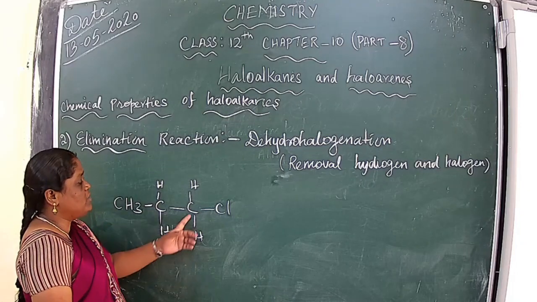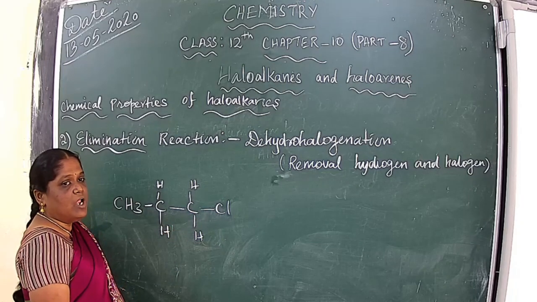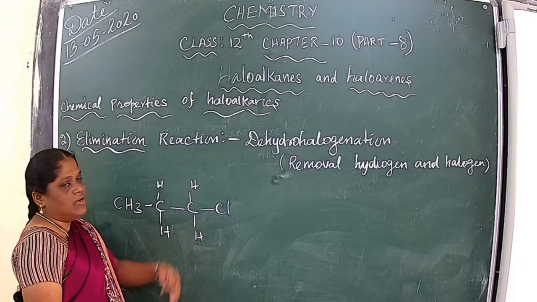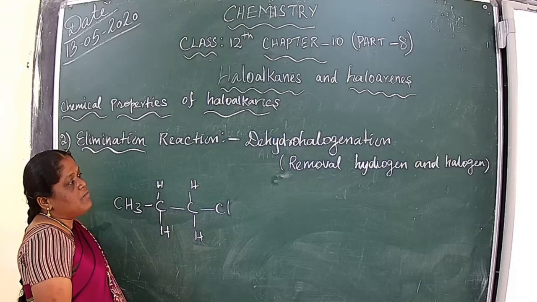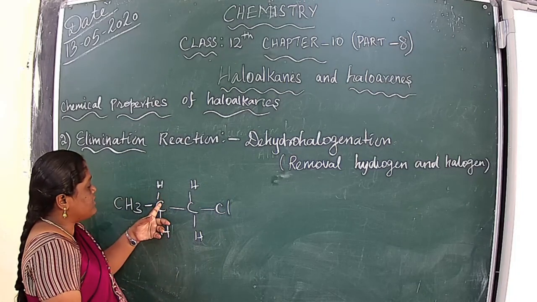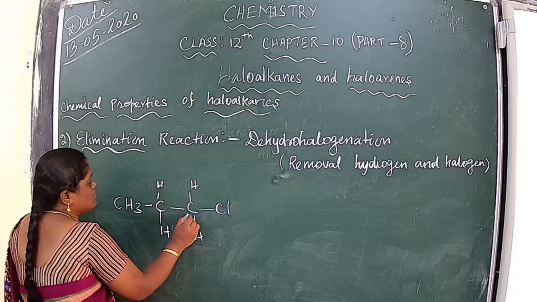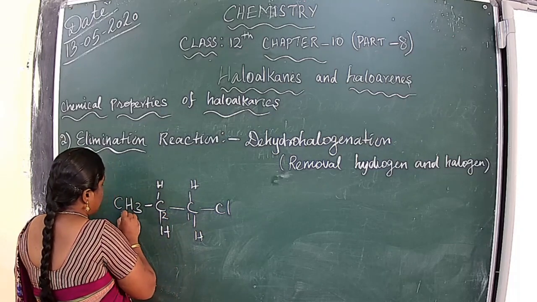We know the first carbon contains the halogen, so we can take the halogen from here. Where can we take the hydrogen? Here, the second carbon also has hydrogen, and the third carbon also has hydrogen. This is the first carbon, this is the second carbon, this is the third carbon.